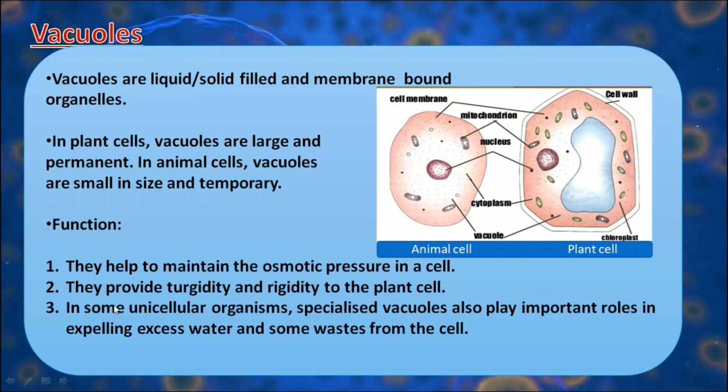In this way, it regulates the turgidity and rigidity of the plant cell. In some unicellular organisms like Paramecium and Euglena, there are specialized vacuoles which play important roles in expelling excess water and some waste from the cells. So, these are the functions of vacuoles.